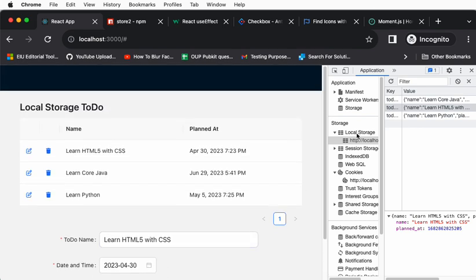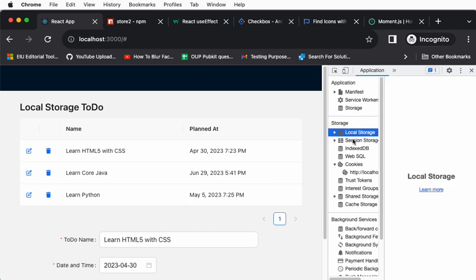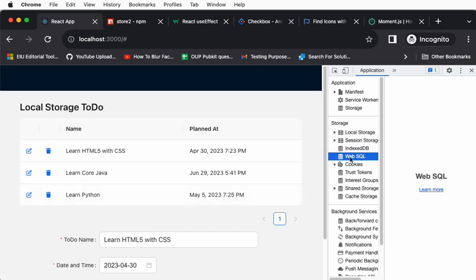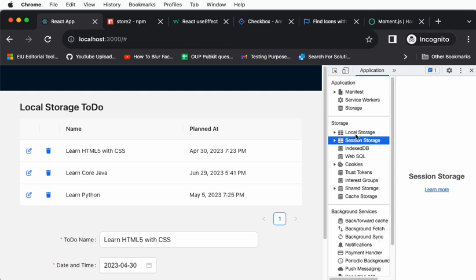The core idea is that you now know how to use the local storage. So please follow the description. I will post other videos on how to use web SQL, IndexedDB, and session storage. Maybe in the next video I'll tell you the difference between all of these.